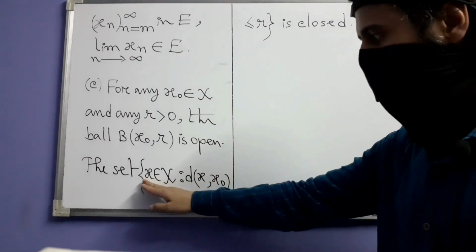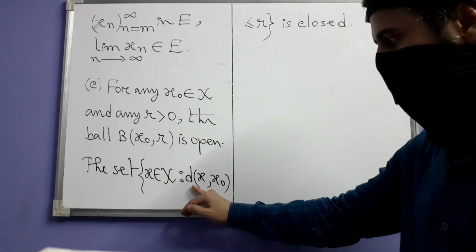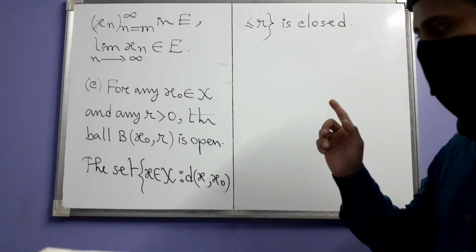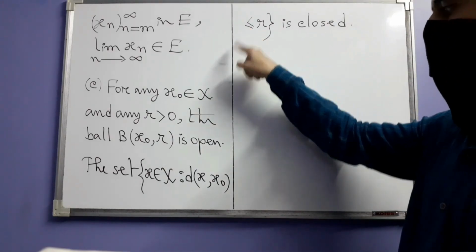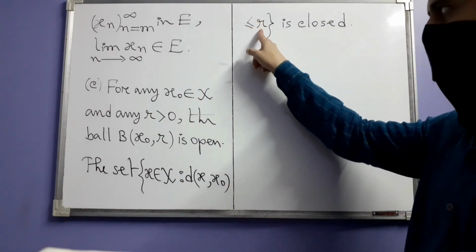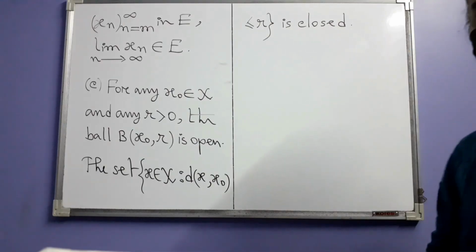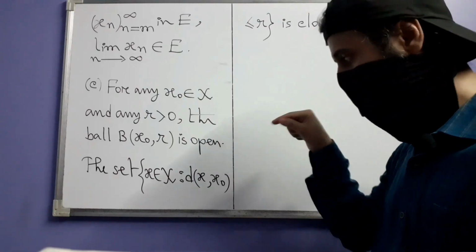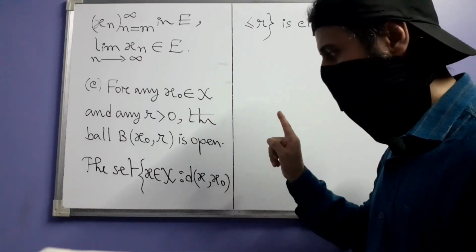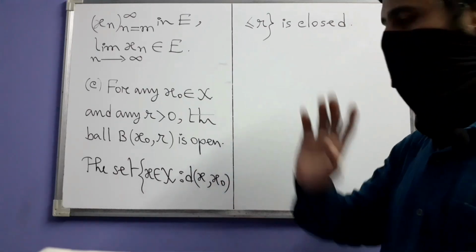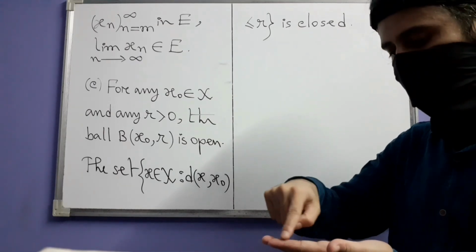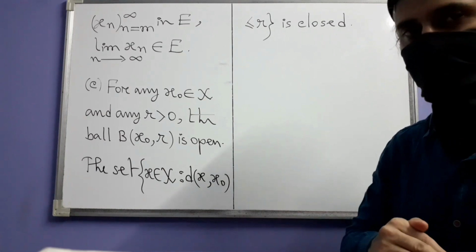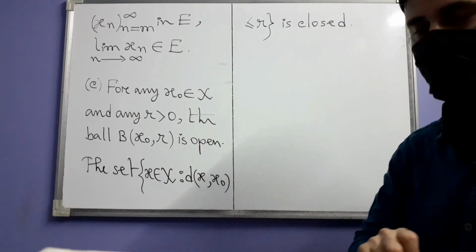This one is the set of all points x in X such that the distance between x and x0 is less than or equal to r. So when you consider this set with the possibility of the distances being equal to r, then it becomes a closed set. And because of this, some people call this set in particular the closed ball centered at x0 having radius r. It's like that disk along with its boundary, which is the circle, not just its interior.